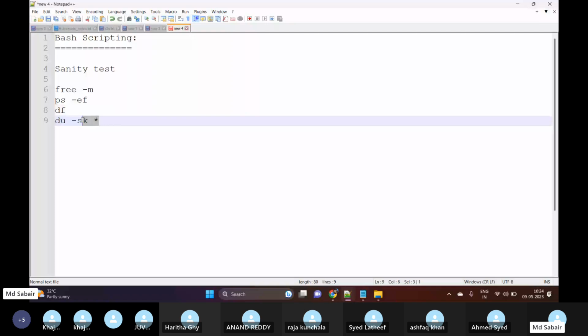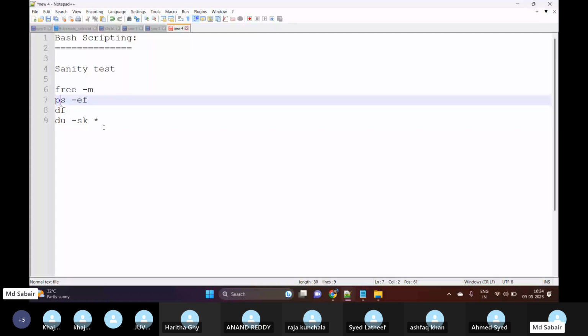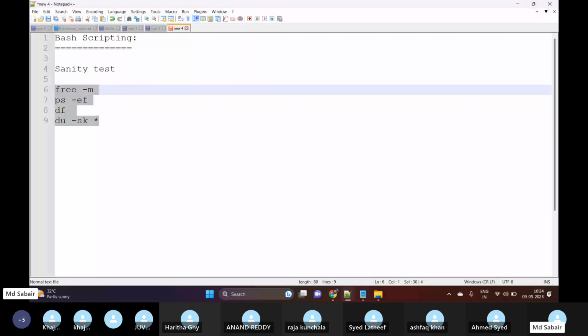I will log into the server, execute these commands manually, collect the output and share it with the respective team. Now, if I don't want to do this manually, because this is a daily task, I want to automate this.